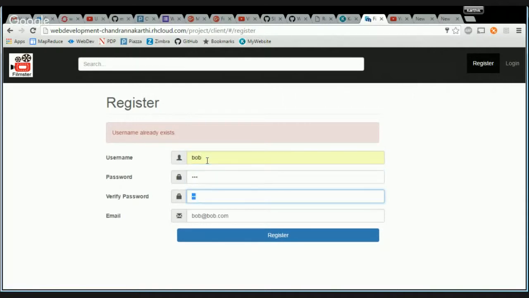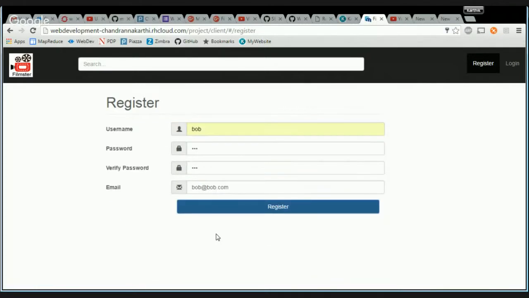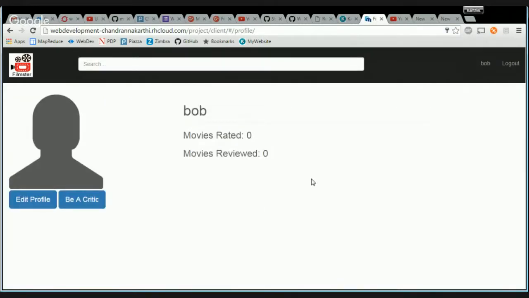Okay, let's now create a valid user with all the details. It should register and basically take me to the profiles page. Yes, this is the profiles page of the user here, Bob. So I have the movies rated as 0, the movies reviewed as 0, and I have a basic avatar image here which portrays my profile.